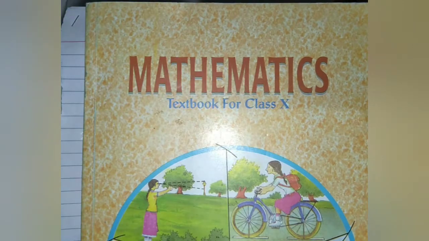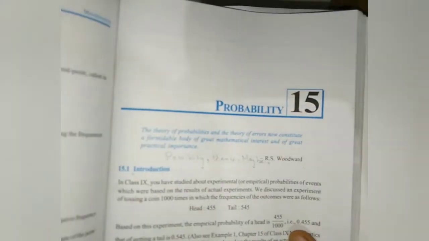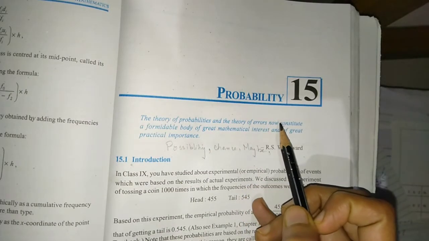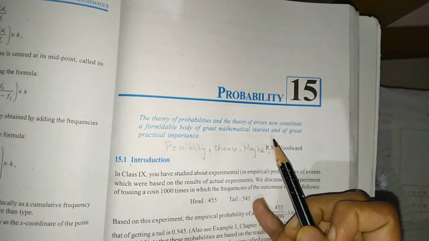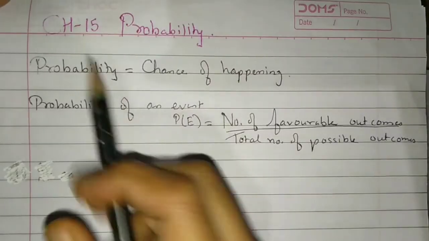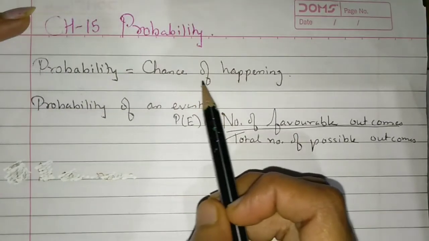From the NCERT book, class 10th mathematics, chapter number 15. In that introduction, part of probability. Probability means maybe, possibility, chance. Now you see, probability equals chance of happening.